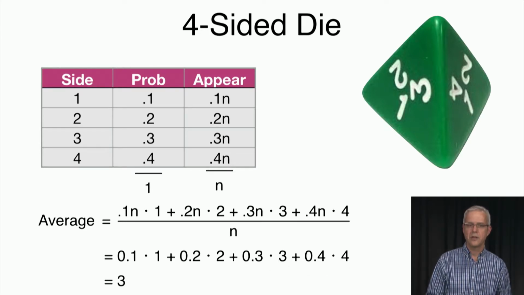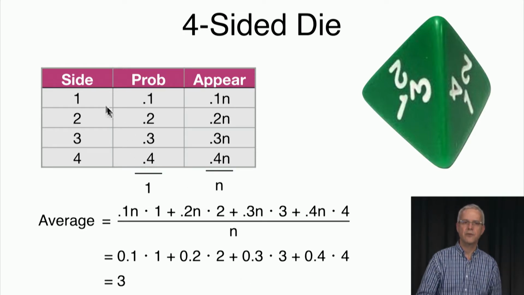One thing to notice is that if we just took the average of 1 plus 2 plus 3 plus 4, we would just get 2.5, right? Because it's symmetric around 2.5.